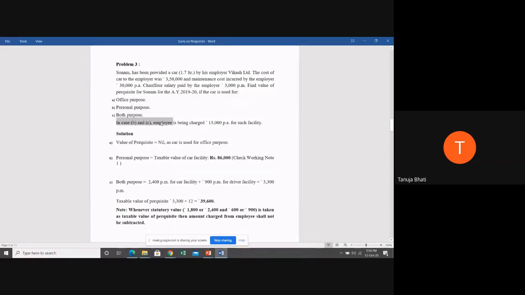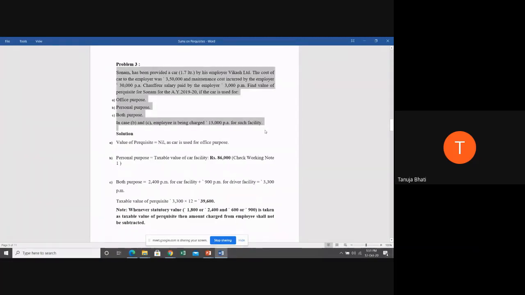And in case of B and C, they're recovering some amount from employee, which is 15,000 per annum for giving such facility. So here they are also taking some recovery in relation to the car facility from the employee, which is 15,000 per annum. So have you all understood the question?